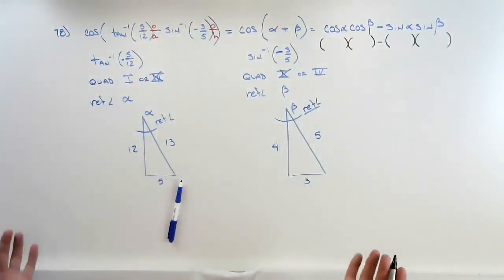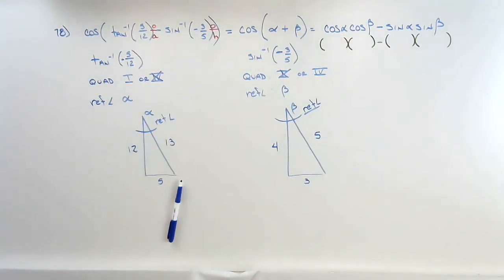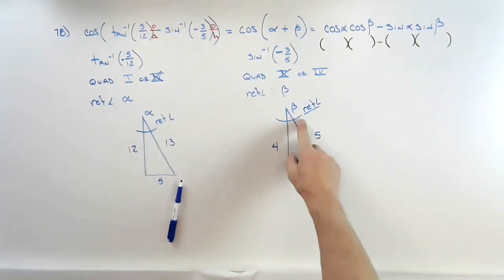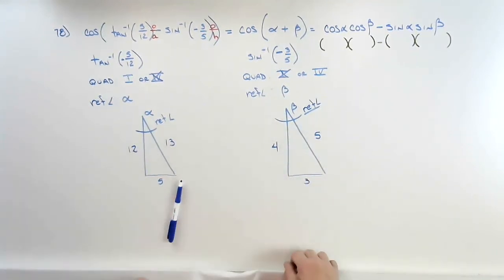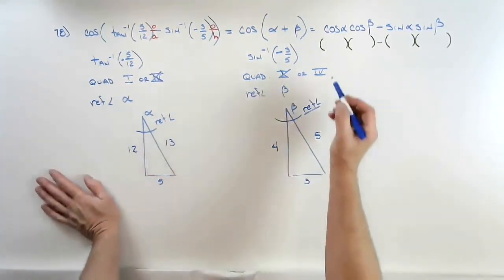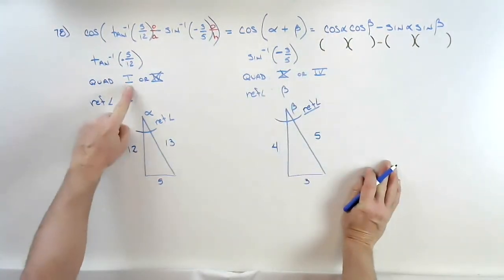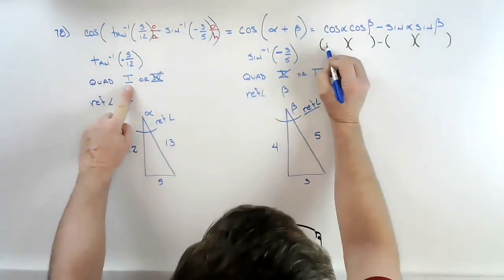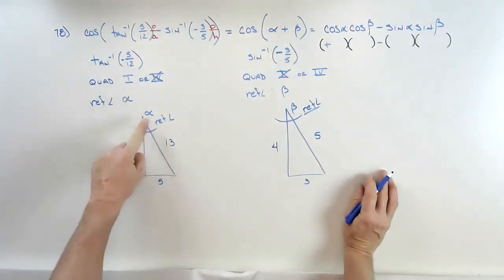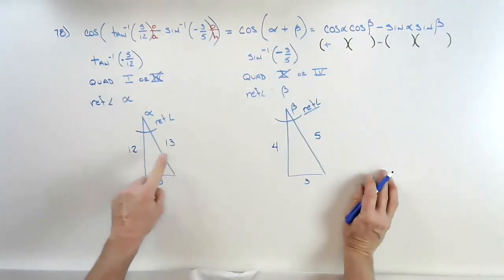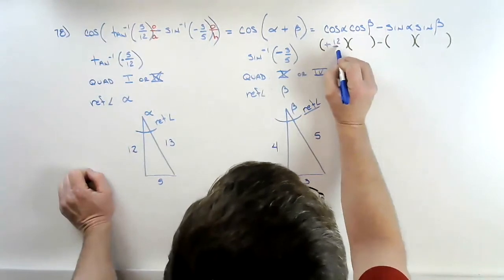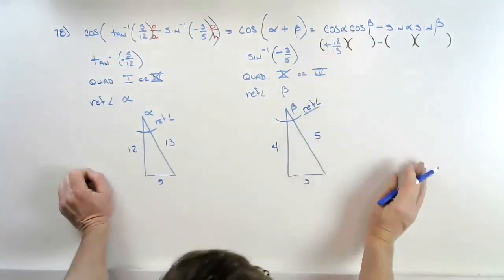Now we have angle alpha and angle beta drawn for us on the whiteboard. Angle alpha is right there. Angle beta is right there. We have triangles for those. If I need the cosine of alpha, I'm in quadrant 1, so I put a plus. Cosine is going to be 12 adjacent divided by 13. I need cosine of beta.